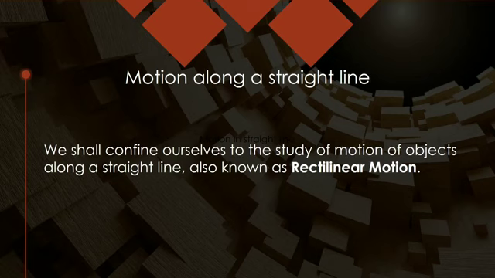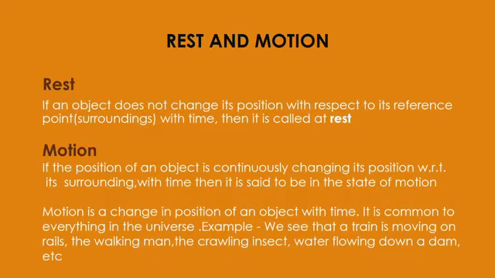Rectilinear motion means motion along a straight line. So we have to define these terms. You are already aware, I think. Rest: if an object is not changing its position with respect to time. Now this time is a very important factor with me.